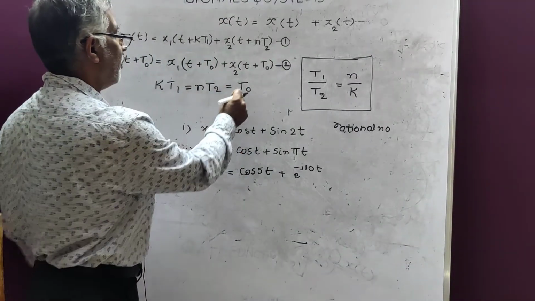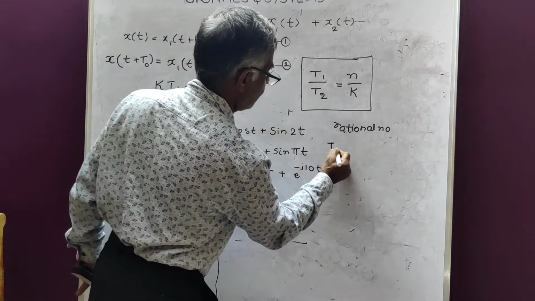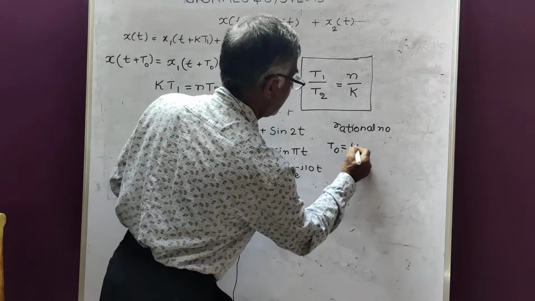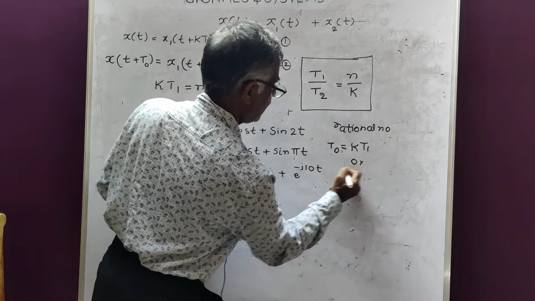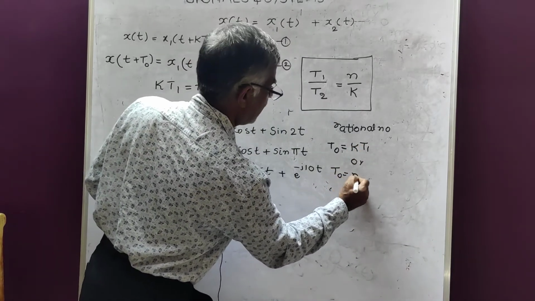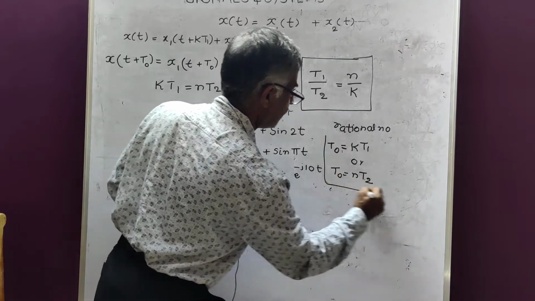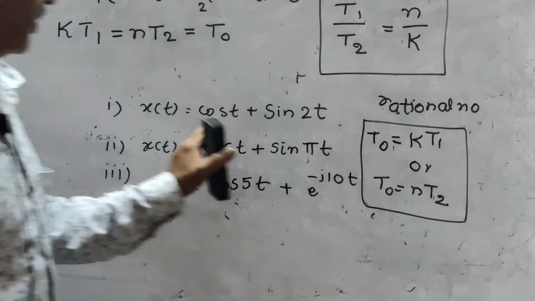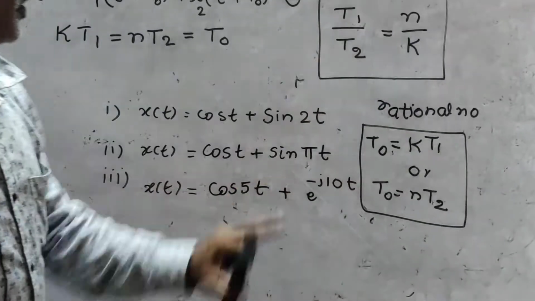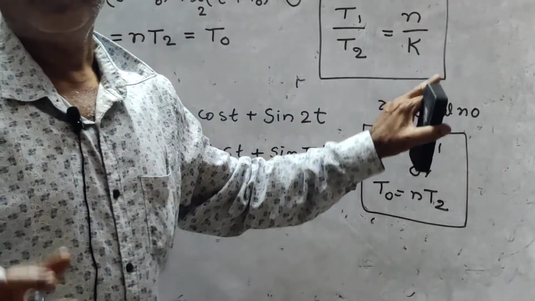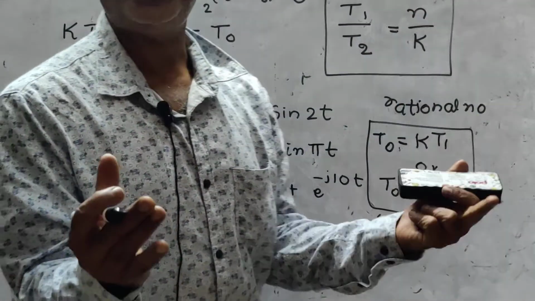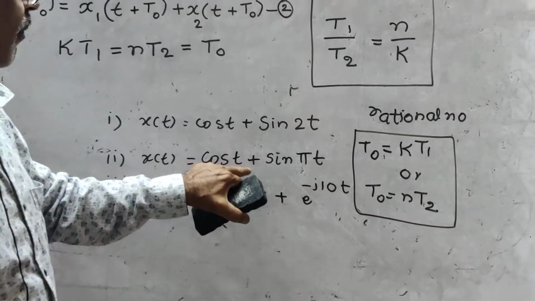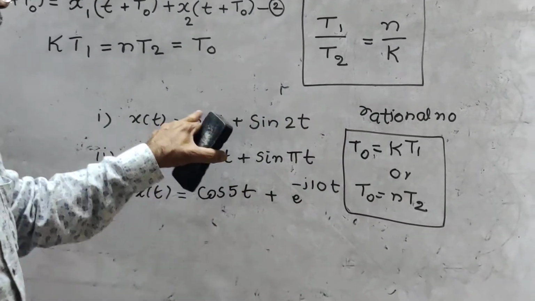Now what is the fundamental period then? T naught is equal to either you take kT1 or T naught equal to nT2. So this is the condition. Remember these two. Now I will work out this problem. This is very important. Sometimes the rational number condition is not satisfied, and that comes in this problem, which I will take up. Now I will work out this problem.